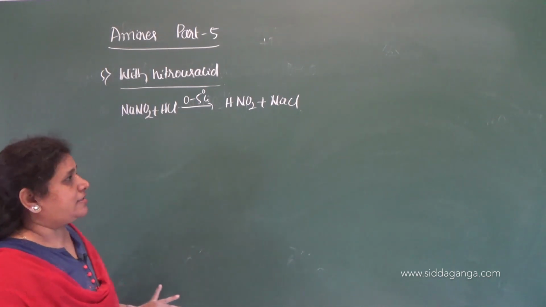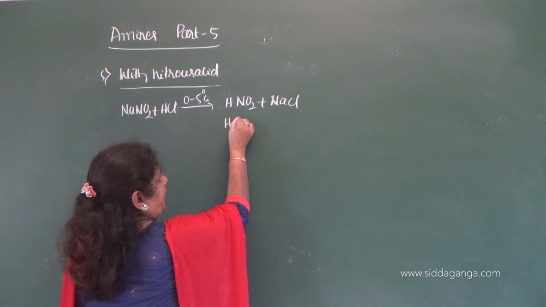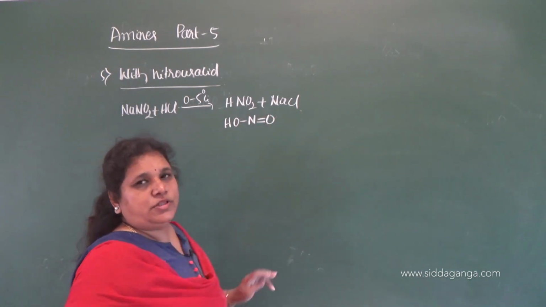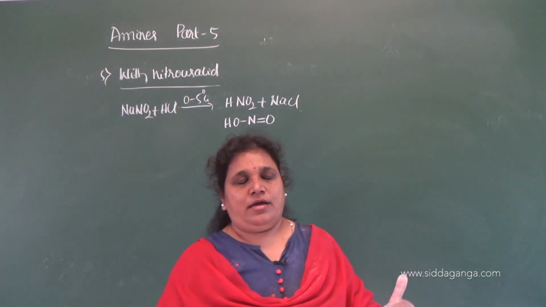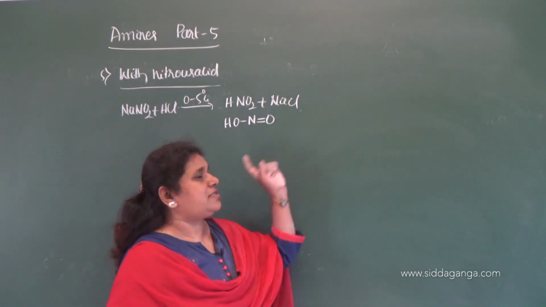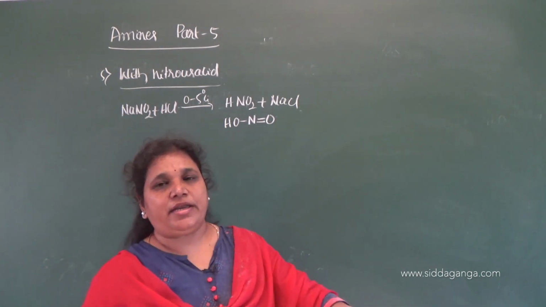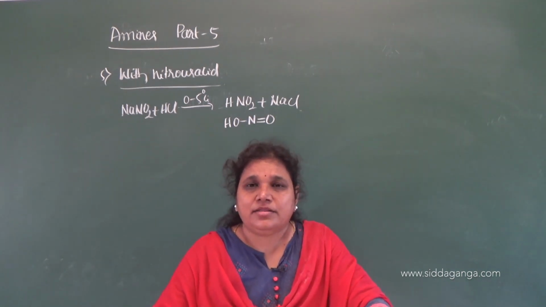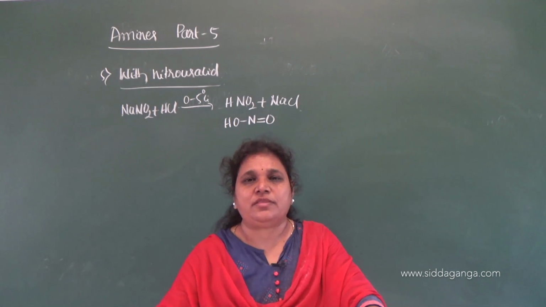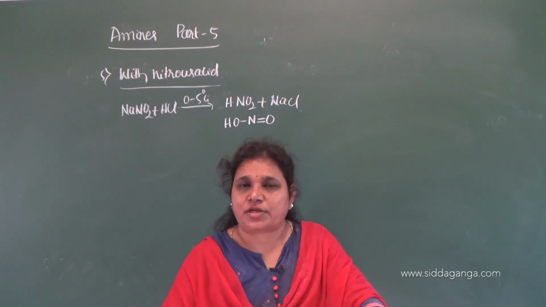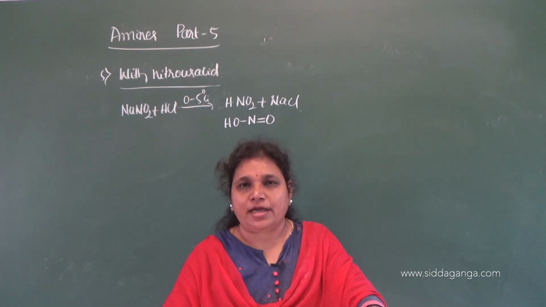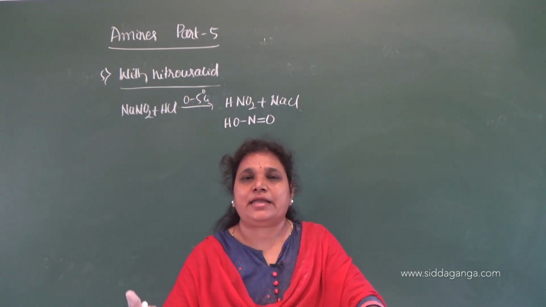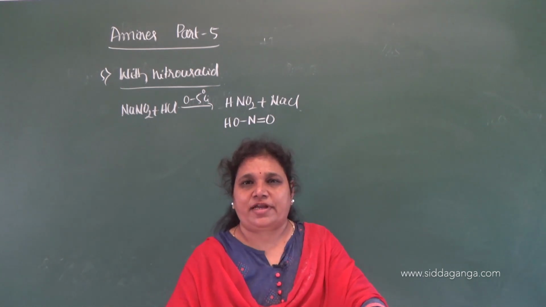HNO2 is nothing but nitrous acid. So you can write it as HON double bond O. So this is the structure of nitrous acid. What happens when it reacts with primary amine, secondary amine and the tertiary amine? This nitrous acid reacts with primary, secondary and the tertiary aliphatic and aromatic amines, but the products of primary, secondary, tertiary amines are different. Okay.